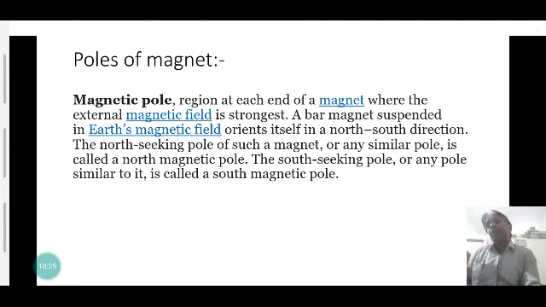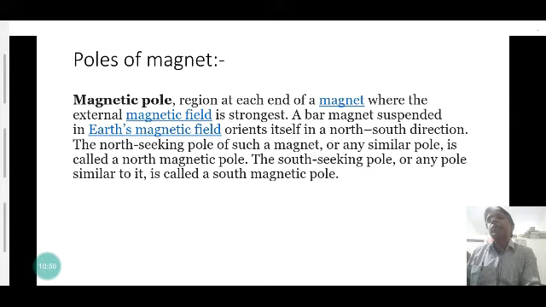The end of the magnet that points toward the geographical north of the Earth is called the North Pole, and the end that points toward the geographical south of the Earth is called the South Pole.